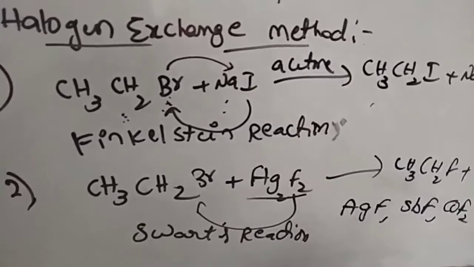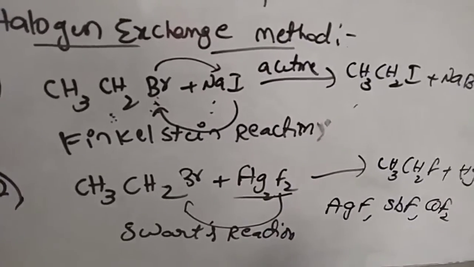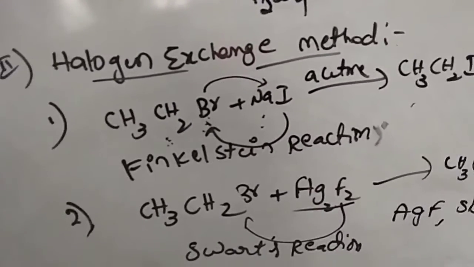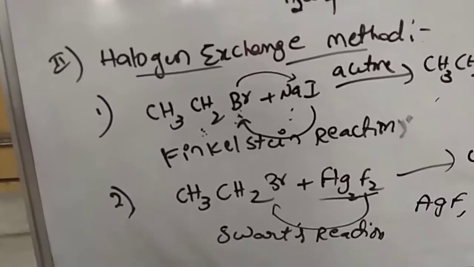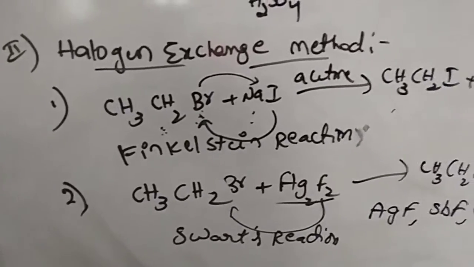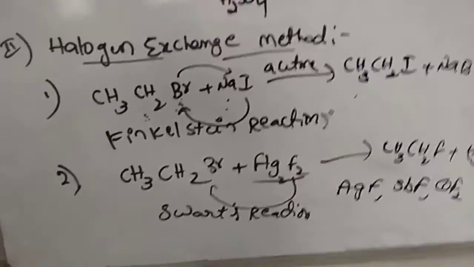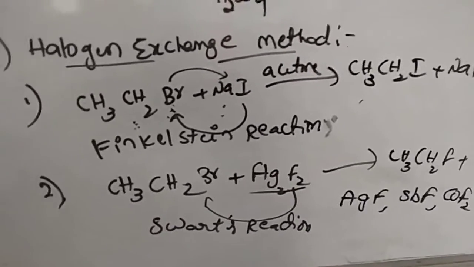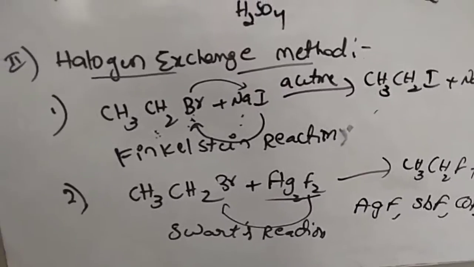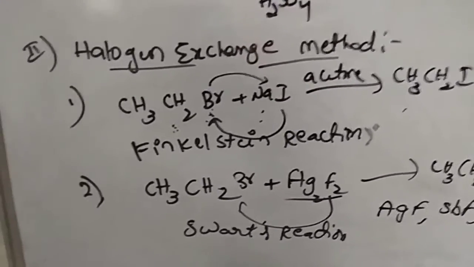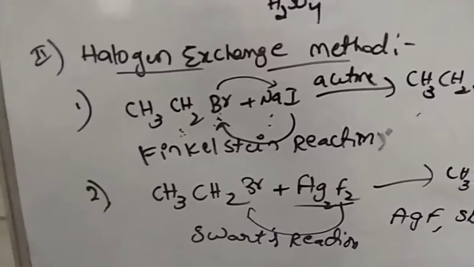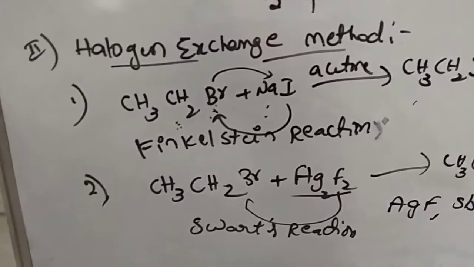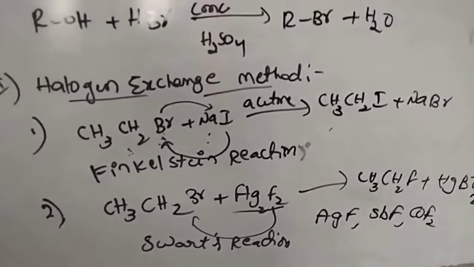After this we'll study what is fluorination and what is iodination. Now we have gone through the named reactions I have given: one is the Groves process, second one is the Deacon's process, third one is the Finkelstein reaction, fourth one is the Swarts reaction. These named reactions you have to write separately, and while going to the exam we can have a quick review. That's why whatever named reactions I am giving, maintain them separately on one paper. Per day, while I am explaining, you are getting 2 or 3. If you write them, that will be easy. All the named reactions will be in one place, and while going to the exam we can have a quick review.